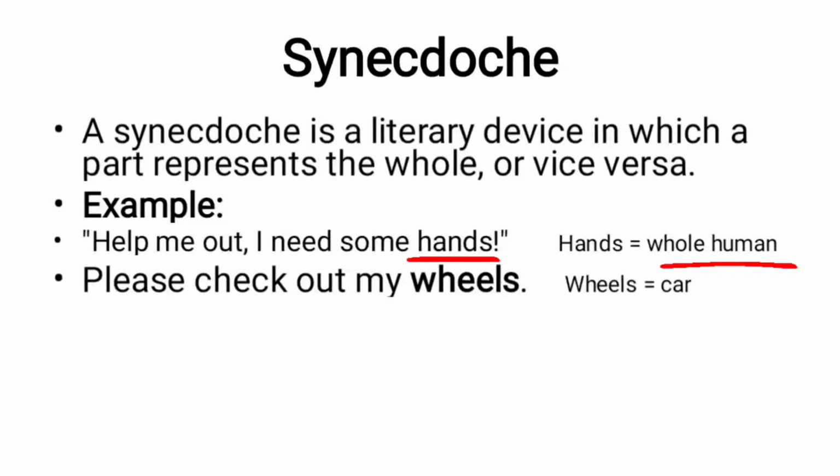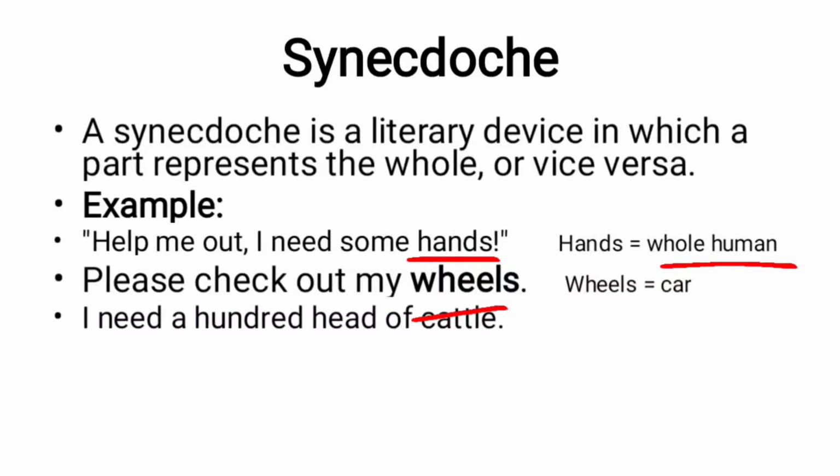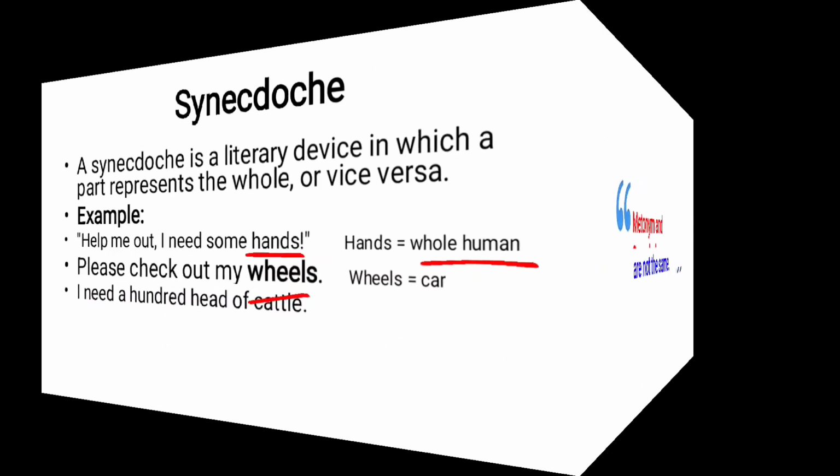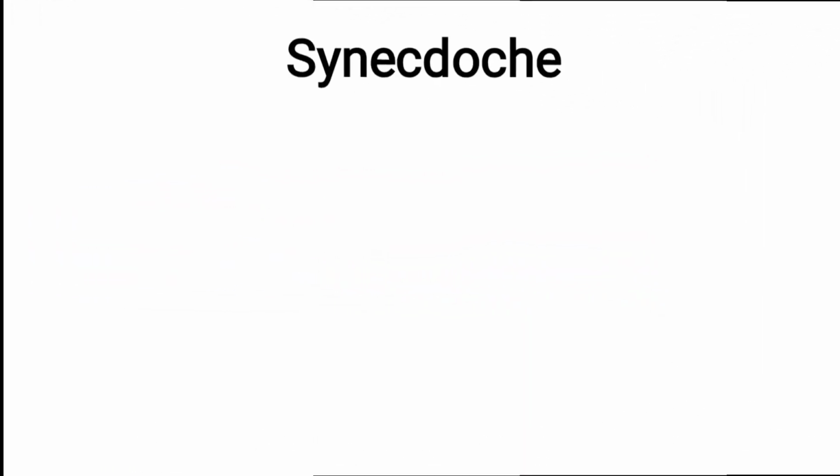Please check out my wheels. Now here wheels means car. He is talking about car. Wheel is a part that is representing the whole body of the car. Metonym and synecdoche are not the same.